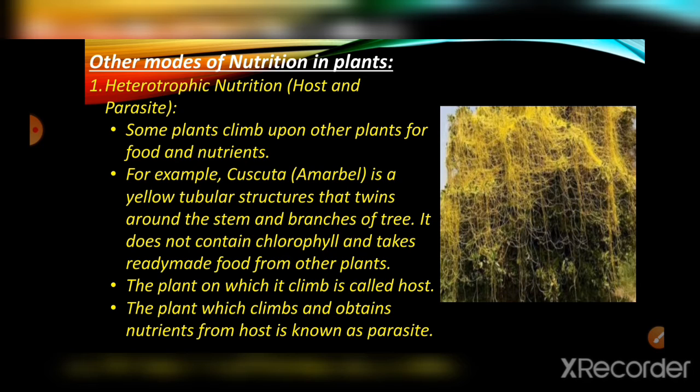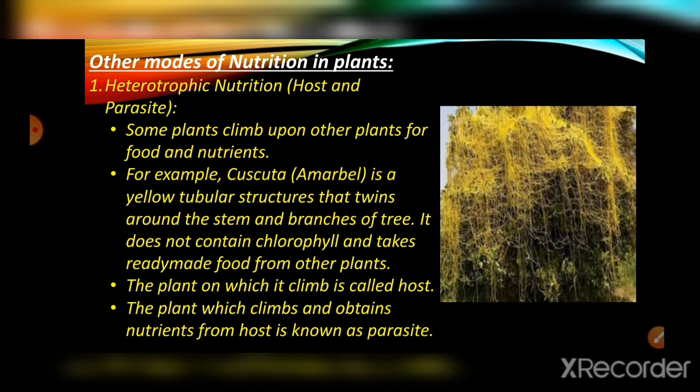In this, there is a host and a parasite. The host is the plant on which another plant climbs. The parasite is the plant that climbs on another tree to deprive it of its nutrients.